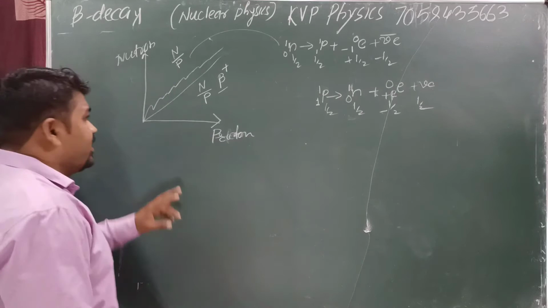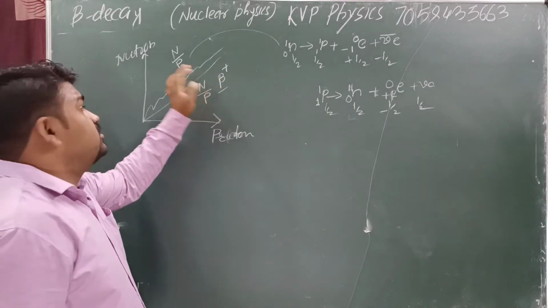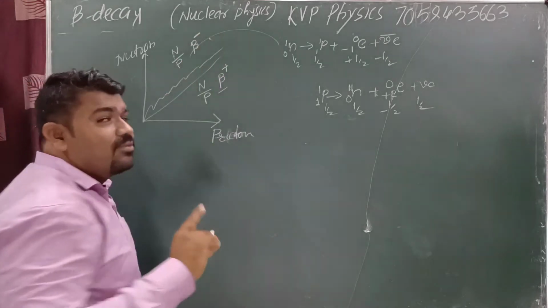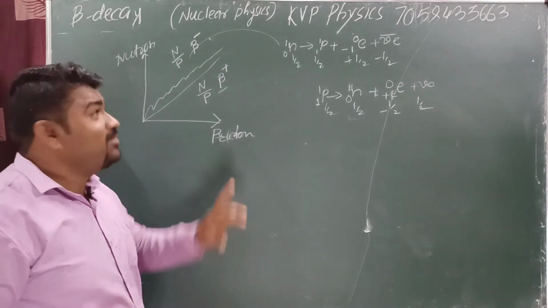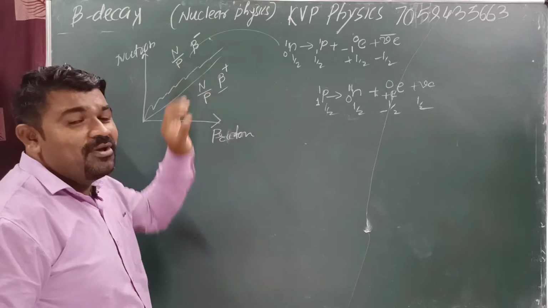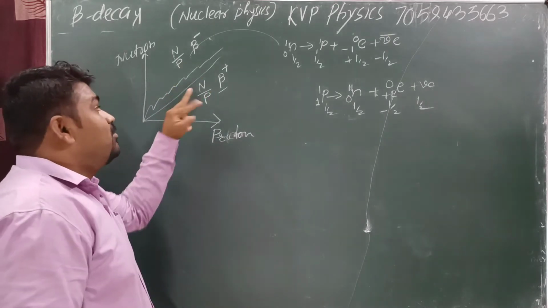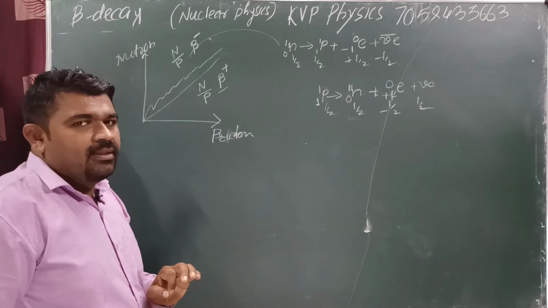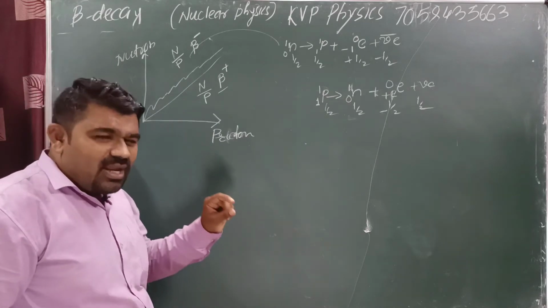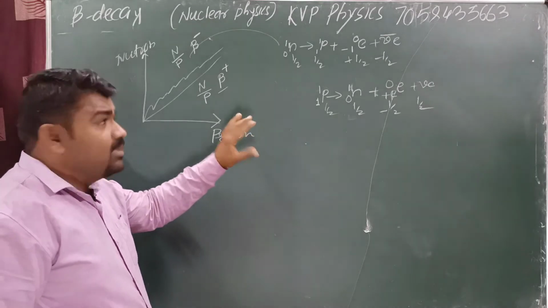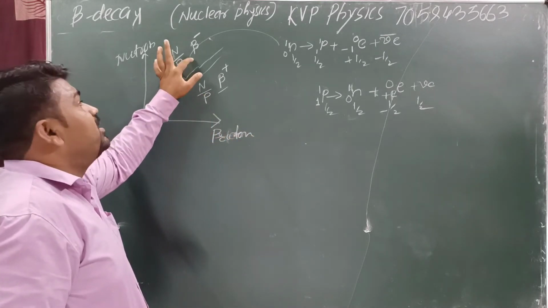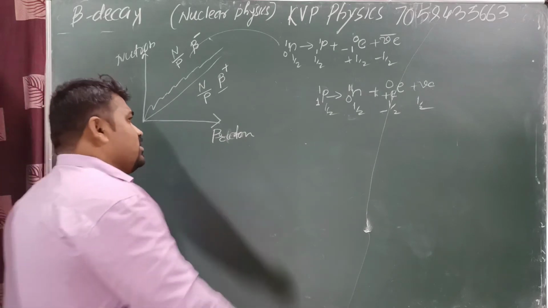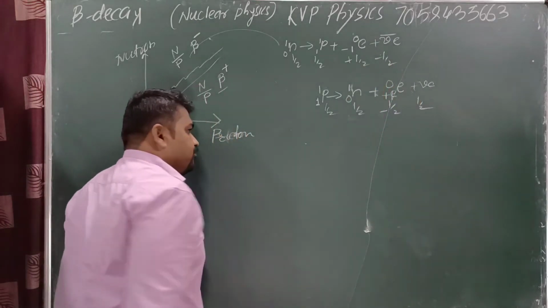Got it? Again, in this region beta plus decay is possible. In this region beta minus decay is possible. Why? Because here neutron is converted in the form of proton. Because here neutron is larger as compared to the proton. We need to stabilize this one. Number of proton equal to number of neutron, this condition must be satisfied. हमारी जो ये कंडीशन है ये जो सेटिस्फाई हो जाएगी तो स्टेबल हो जाएगी. आगे समझ में. इसीलिए वो न्यूट्रॉन इज कन्वर्टेड इन द फॉर्म ऑफ प्रोटॉन, बीटा माइनस डीके. प्रोटॉन इज कन्वर्टेड इन न्यूट्रॉन, बीटा प्लस डीके. Got it?